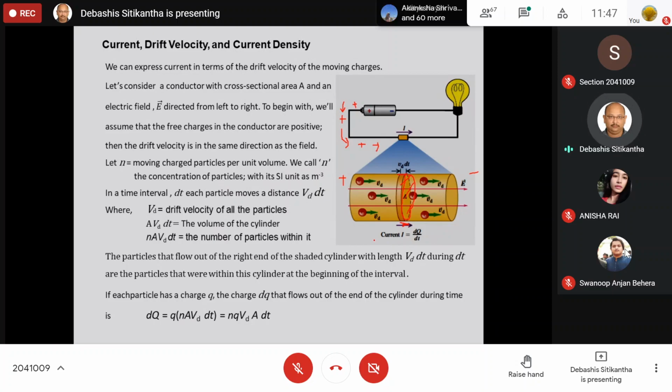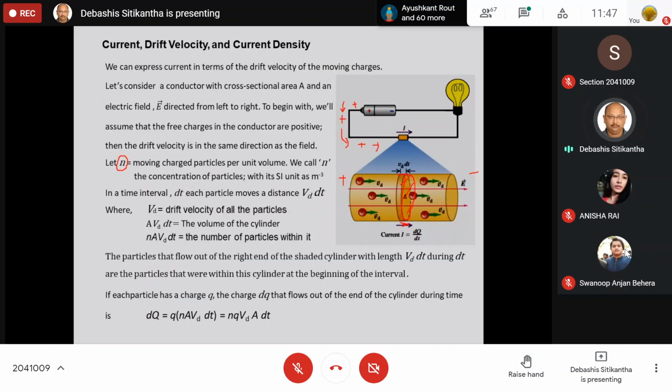Now, over here, I will define another term, small n. n is equal to the moving charge particles per unit volume. That means in a unit volume, there are n number of positive charges present, rather I will say the concentration of positive charges in a unit volume. Now, since these n number of charges per unit volume are moving, in time dt, how many particles would have moved out of this surface area?